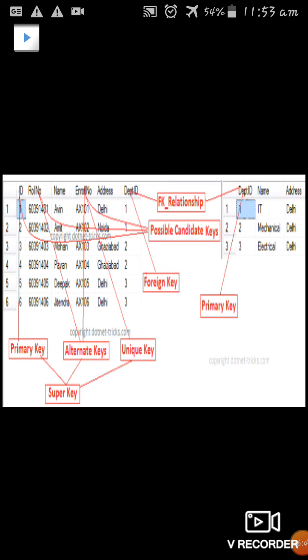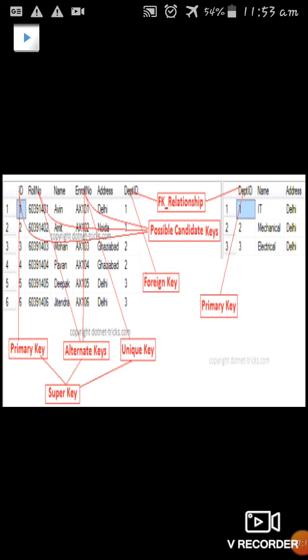So again I repeat, the unique identity field we call the primary key. Other than the primary key, we refer to the rest as candidate keys. Here we maintain two tables, right? The field in one table acts as a candidate key. The same field in the other table is considered a primary key. Here we call that field a foreign key.